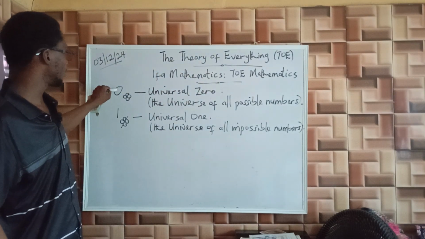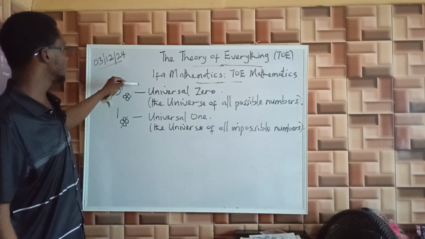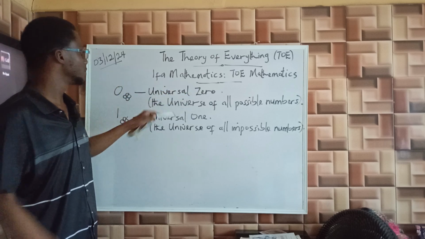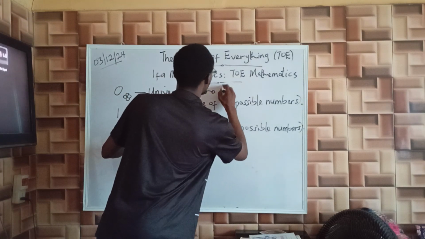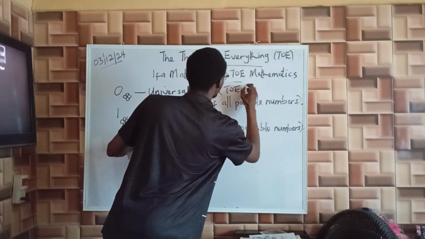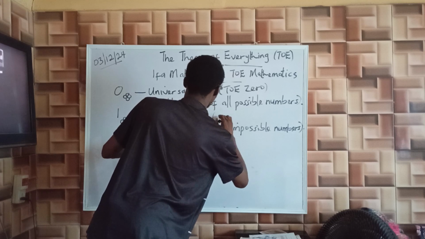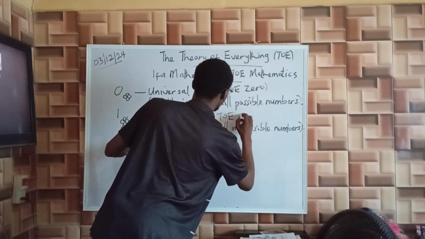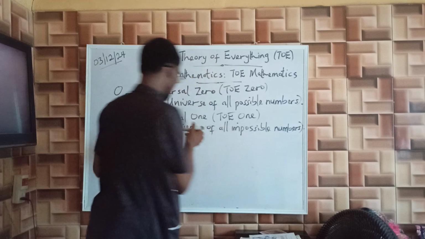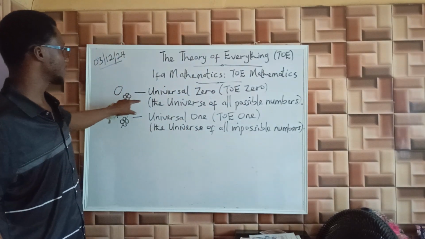It is the dual of this first one. So these ones are theory 0 and theory 1. We also call them theory 0, theory 1.